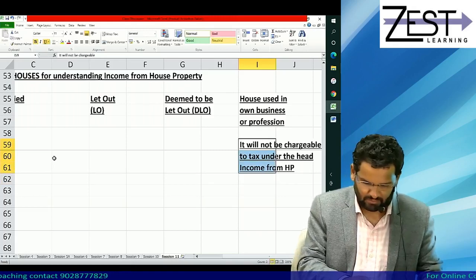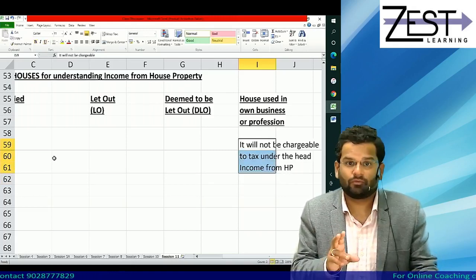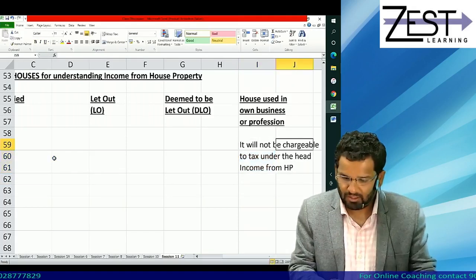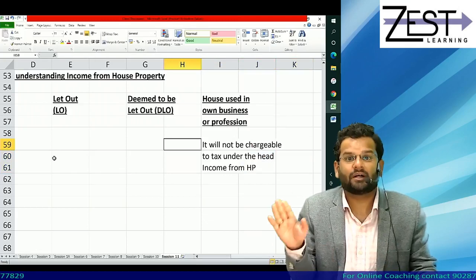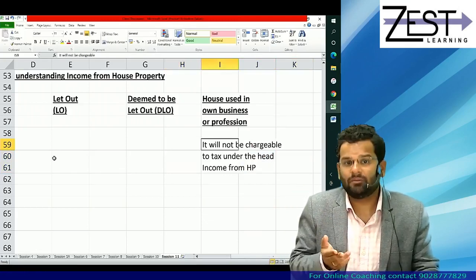As simple as that. So if you get a house in which assessee is carrying out his own business or profession, understand, don't consider it under the head of house property. It's a utilized house now.